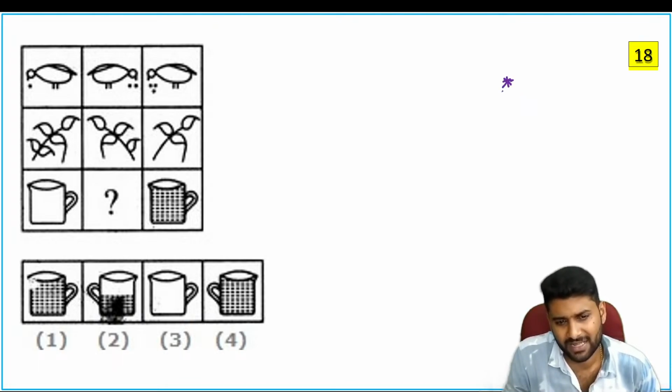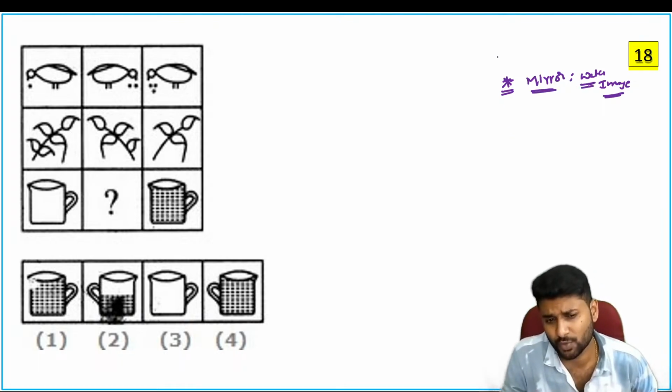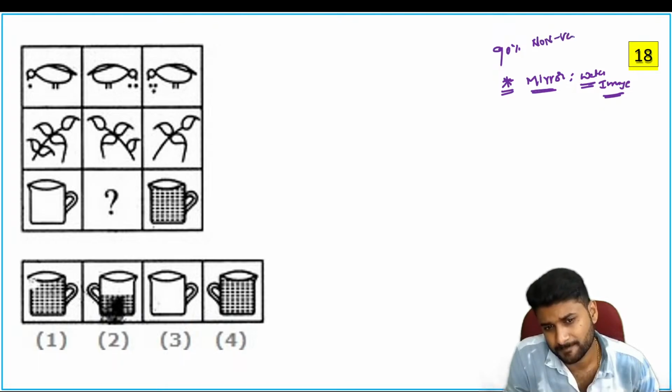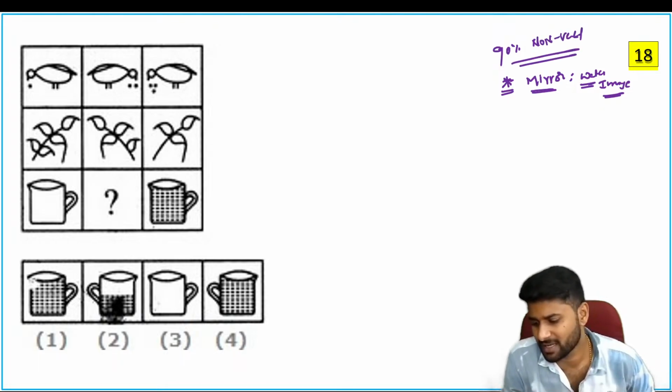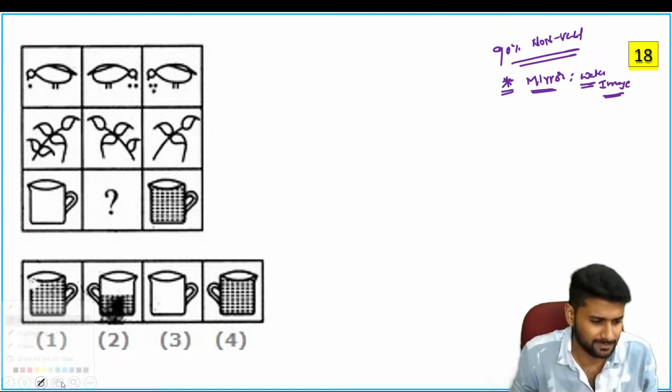Guys, if you have time, try to learn the concept of mirror and water images. We already discussed this concept clearly on our YouTube channel. Go through it once. Why? Because 90% of the non-verbal questions, the logic is always based on mirror and water reflections only. Just go through that concept once again.